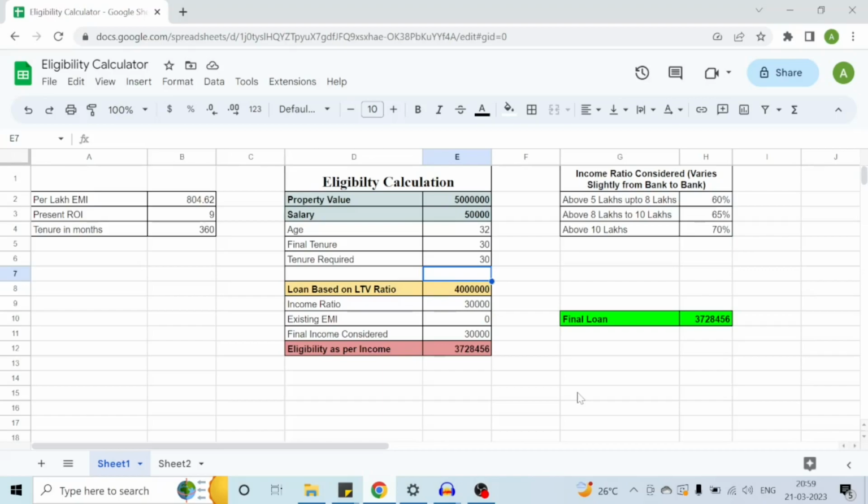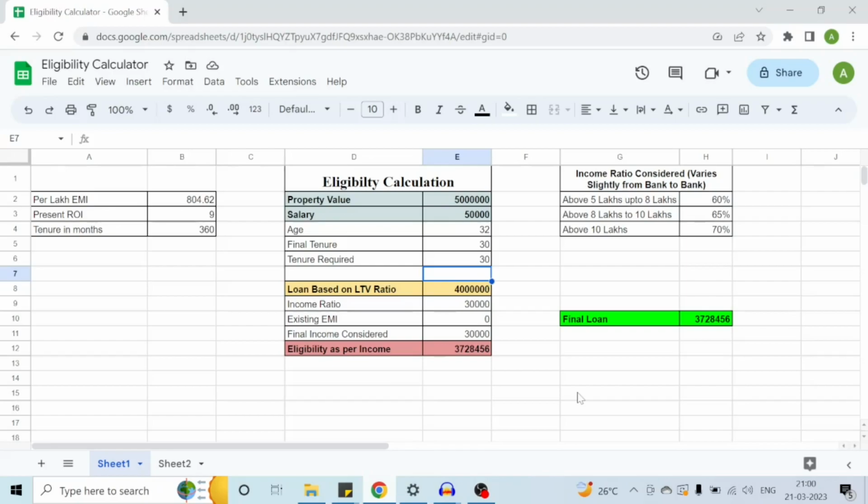So the income which can be considered to calculate the loan eligibility is 30,000. When the banks use the 30,000 to calculate eligibility, you need to just divide the 30,000 by the per lakh EMI. For 30 years at the rate of interest of 9%, the per lakh EMI is around 805 rupees. If we divide it, you get the eligibility as around 37,28,004 rupees. So this is the final loan amount on the basis of the income for a tenure of 30 years.